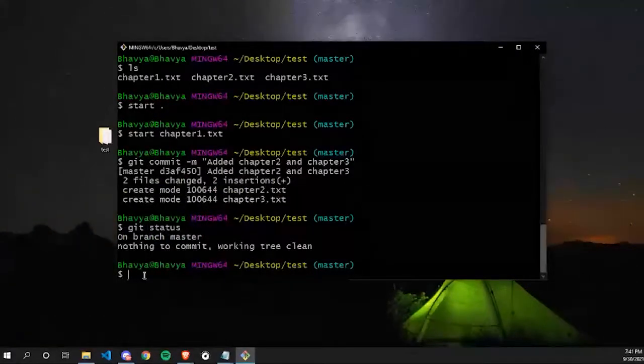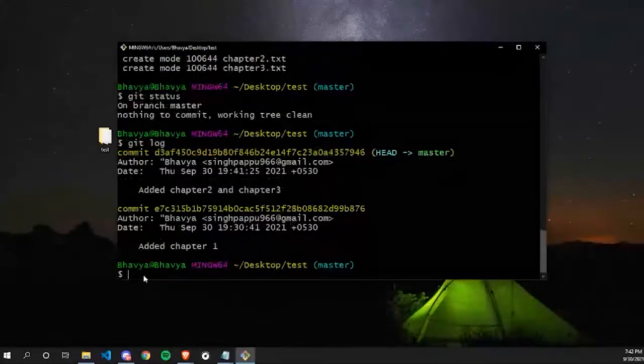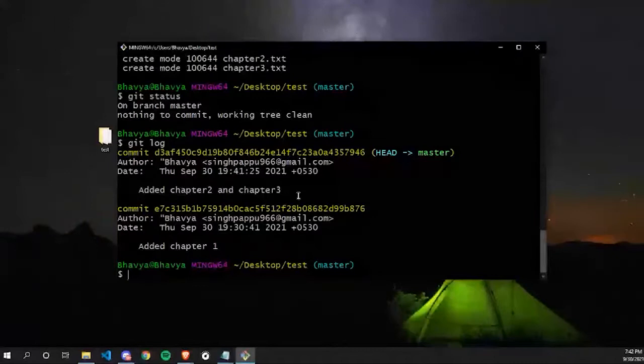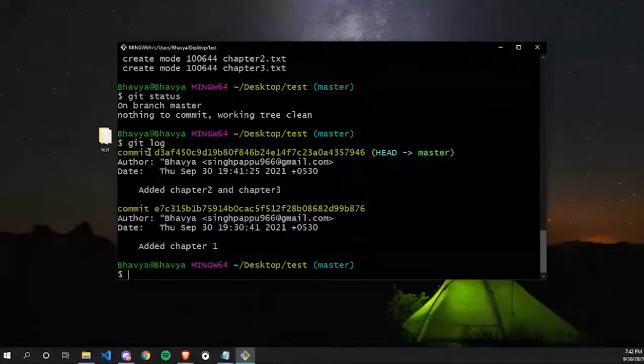I can also check my commit status with the help of git log. And yeah, you can see my first git log, earlier it was showing that I have added chapter 1. Now it's showing me that I have added chapter 2 and chapter 3. And it's showing me the time, the name is same, and it also contains a unique hash code. So yeah.